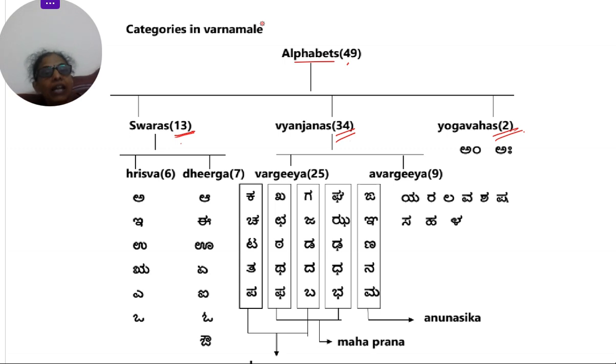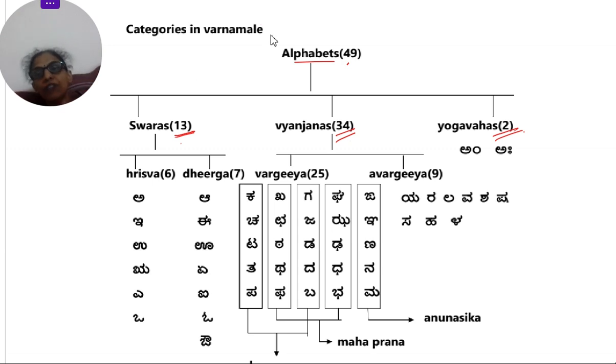Now in Vyanjanas we again have 2 types, Vargiya and Avargiya Vyanjana. Vargiya we have 25 and Avargiya we have 9. They are called Vargiya because to pronounce one full row you will use one part of your body. It can be throat, it can be your lips, it can be your tongue. So each row you are using one part to pronounce all the alphabets in that row. That's the reason it's called Vargiya. Avargiya, these alphabets, for each alphabet you use a different part to pronounce them. That's why it's called Avargiya.